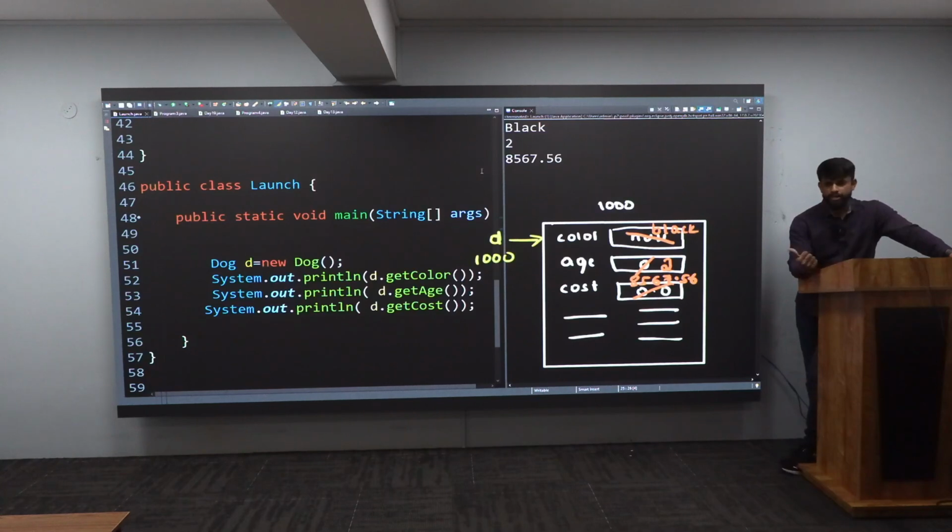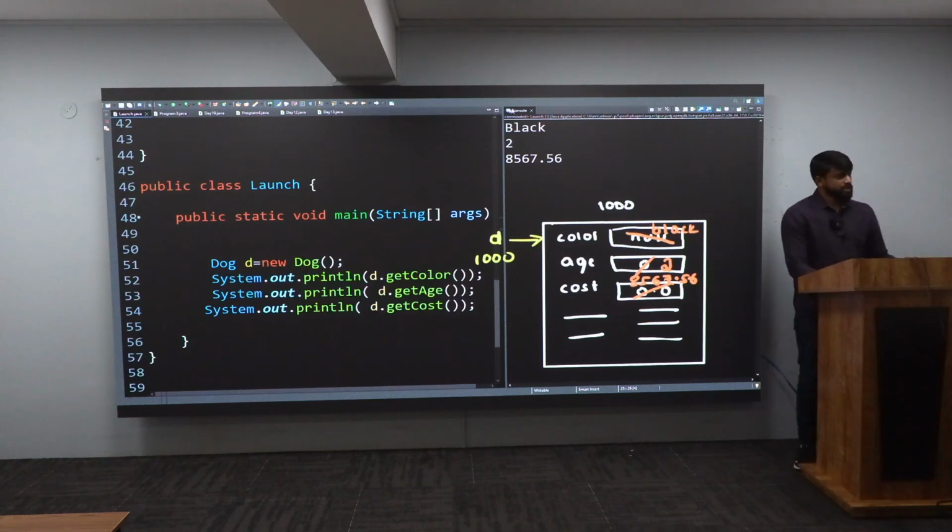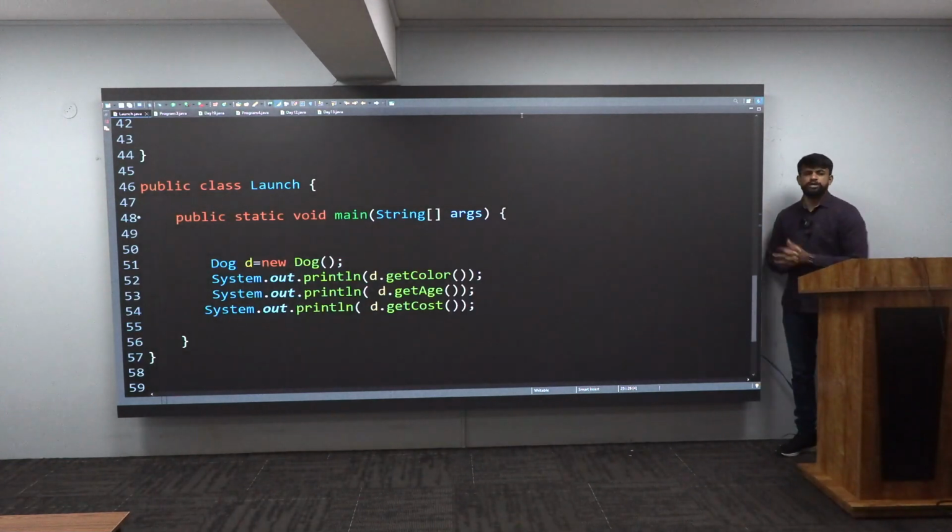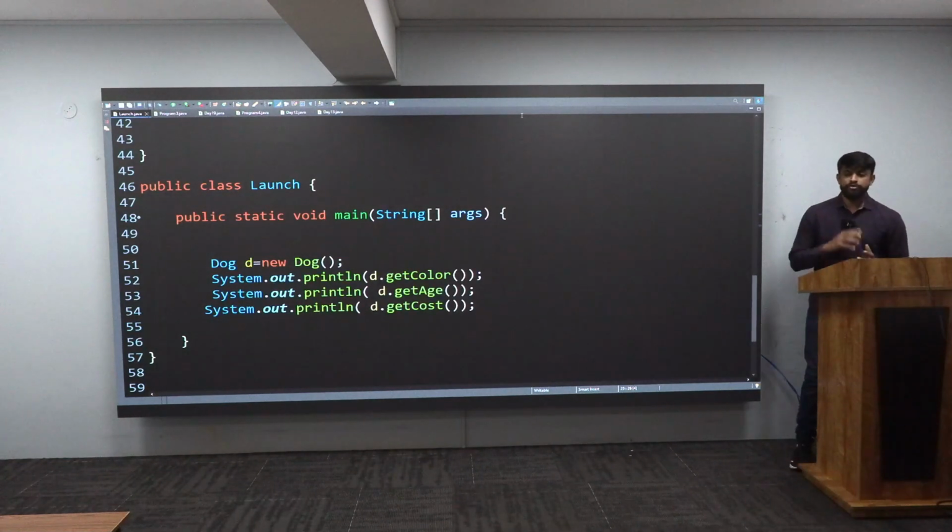Got this much. Any doubt in this? No doubt. See, this is quite simple. Whenever you see this call, it is a constructor calling, calling from one constructor to another constructor. Got this, all of you? Very good. So with this, let me proceed further and try to understand all of this in an animated way so that you'll have a better understanding of the concept. Are you guys ready? Awesome.